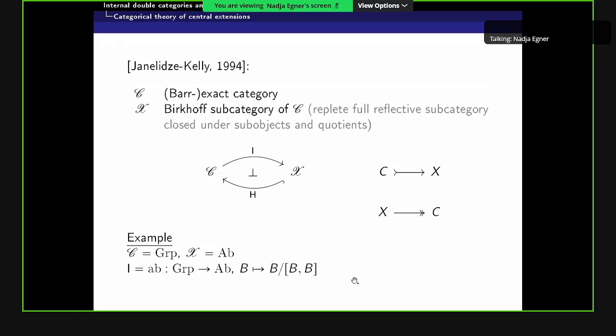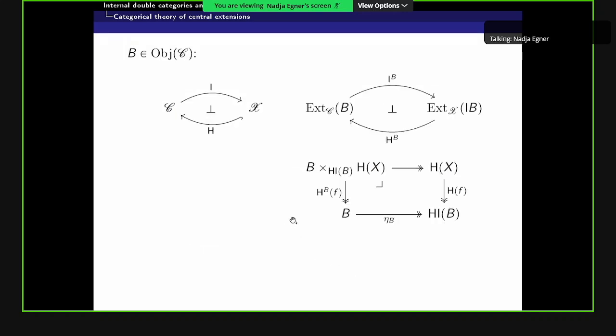More generally, we can take any variety of universal algebras, which yields a Barr-exact subcategory, and then by Birkhoff's theorem, the Birkhoff subcategories of a variety are exactly the subvarieties of the variety. Now, if we fix an object B in our category C, then the original adjunction induces an adjunction between the extensions in C over B and the extensions in X over IB. Here by extension, I mean regular epimorphism.